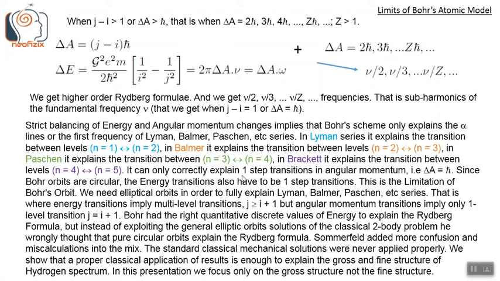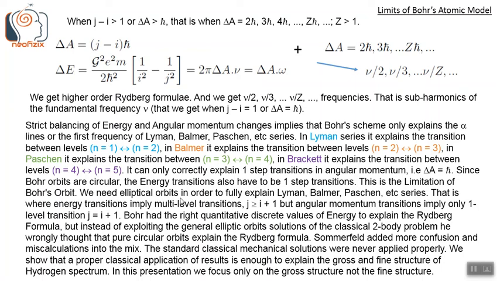It can only correctly explain one-step transitions in angular momentum. That is when delta A equals h bar. Since Bohr orbits are circular, the energy transitions also have to be one-step transitions. This is the limitation of Bohr's orbit.